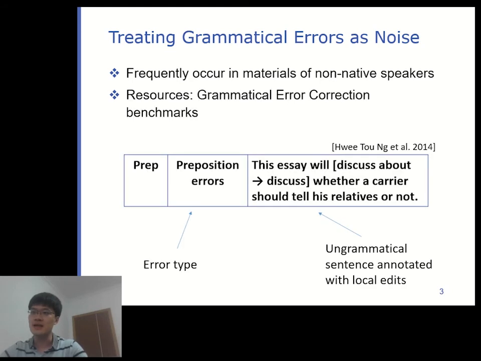Here is an example from the CoNLL-2014 shared task of grammatical error correction. These resources probably contain several parts. We may have an error tag which indicates the type of the error, and the original text which comes from essays from English learners, and also probably the corrections of the original text that usually come from native speakers or English teachers.